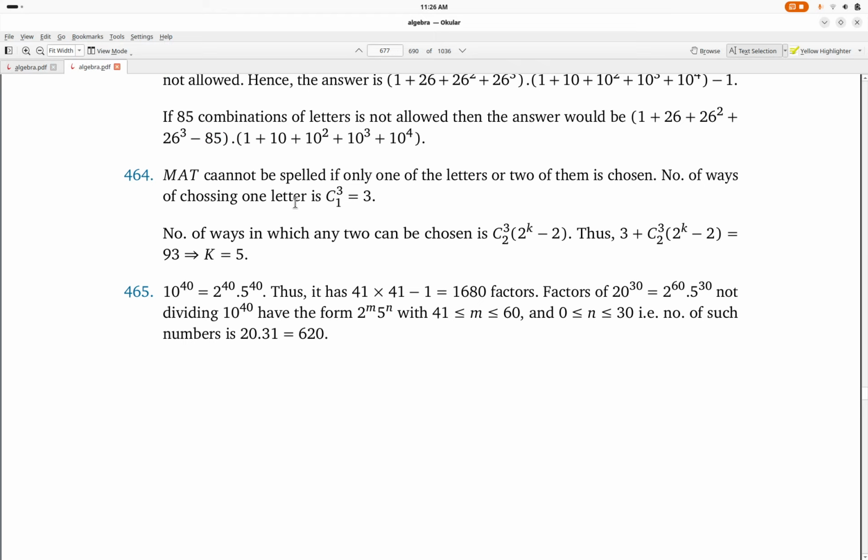Number of ways of choosing one letter is 3C1, that is 3. Number of ways in which 2 can be chosen is 3C2 multiplied by 2 to the power k minus 2. Thus, 3 plus 3C2 multiplied by 2 to the power k minus 2 is equal to 93, which implies k is equal to 5.